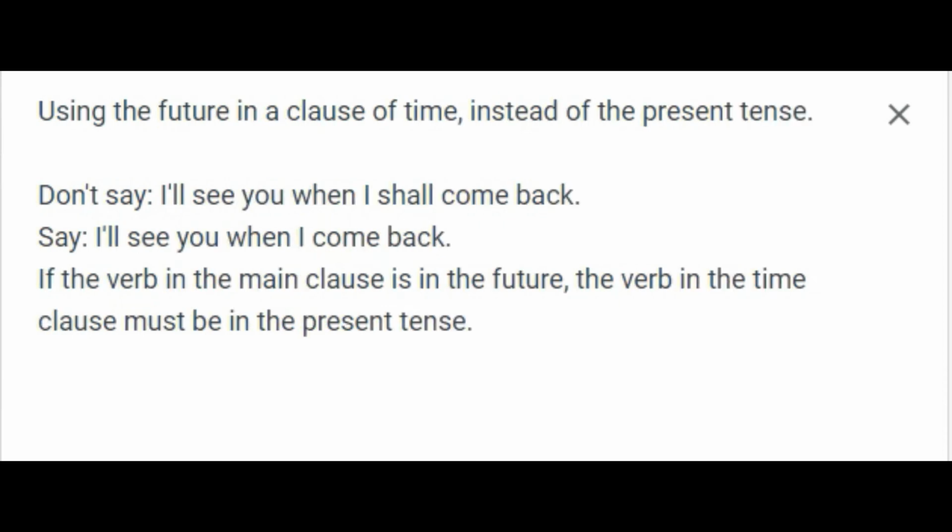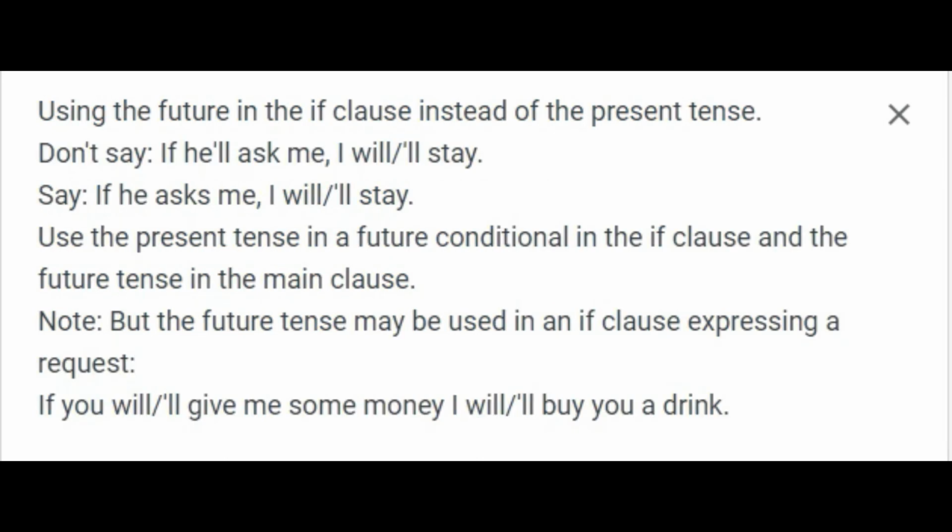Using the future in a clause of time, instead of the present tense. Don't say, "I'll see you when I shall come back." Say, "I'll see you when I come back." If the verb in the main clause is in the future, the verb in the time clause must be in the present tense.